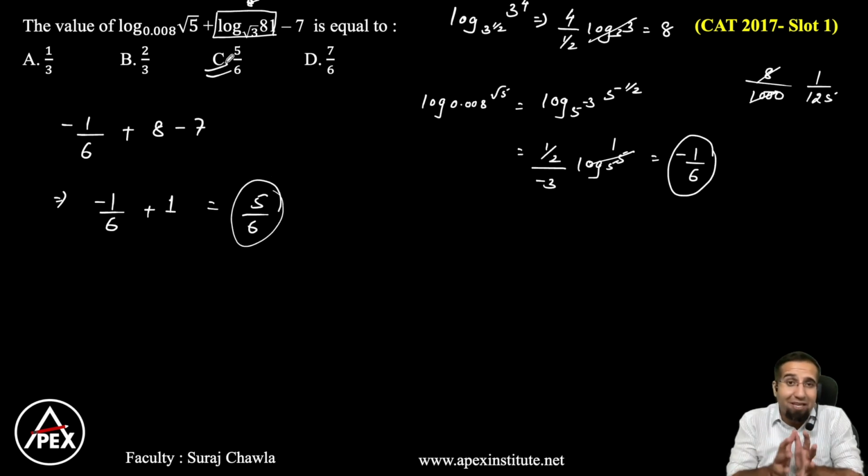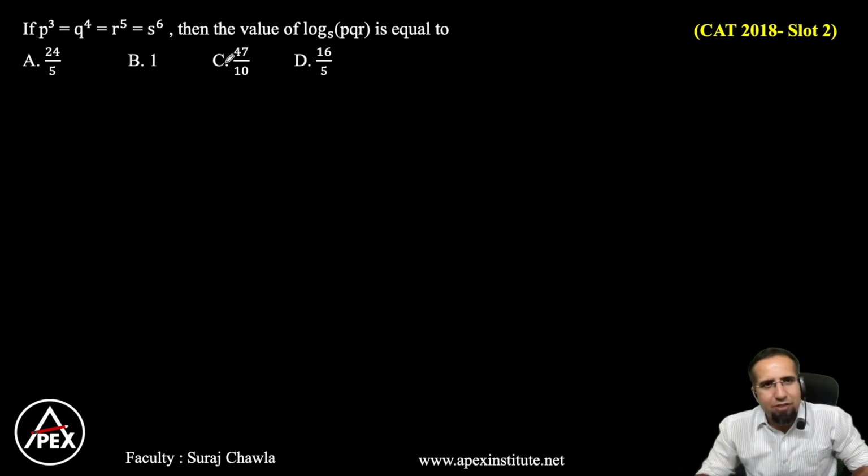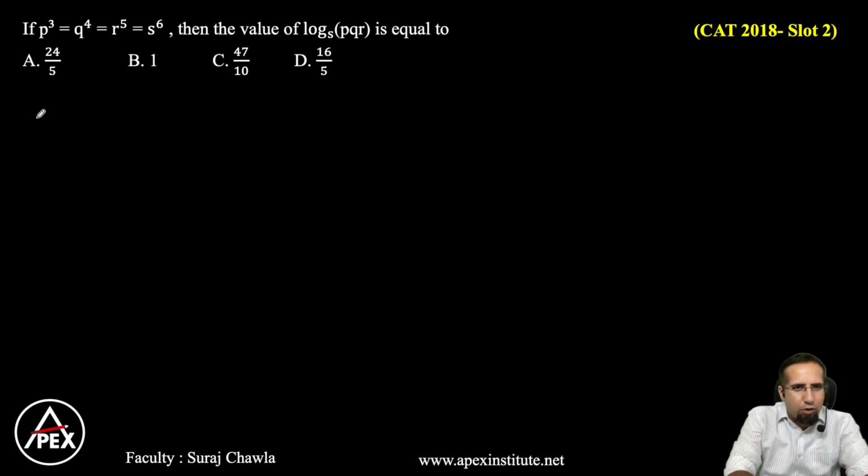And therefore the answer becomes 5 by 6. So I repeat guys, the best way to attack logarithms is pick up individual terms of logarithms and try to see how you eliminate the logarithms there, and then it's a matter of playing with equations only. Clear? Now let's try to understand this question here. So this is a standard question which you would have also seen in algebra. Okay. So let's try to understand this.